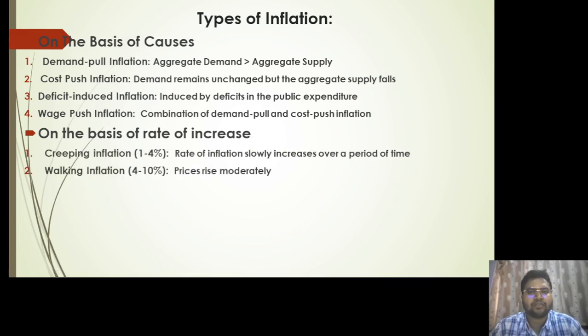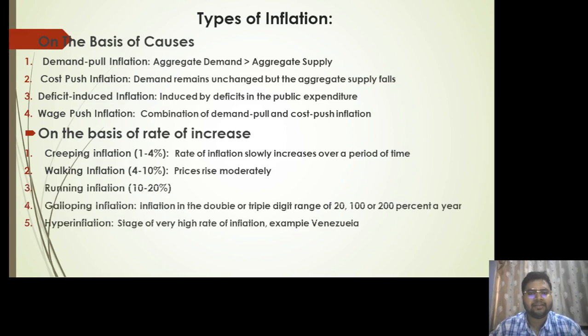Then we have the classification on the basis of the rate of increase, which has five types of inflation. First is creeping inflation, which lies in the range of 1 to 4%, and the rate of inflation slowly increases over a period of time. Then walking inflation, which lies in the range of 4 to 10%, where inflation rises moderately and not very frequently.